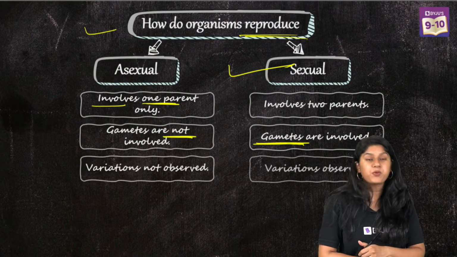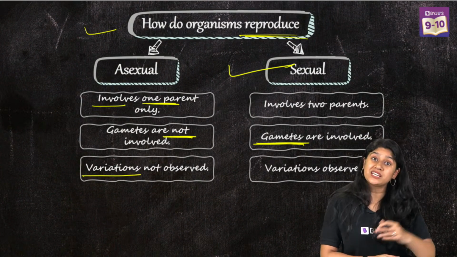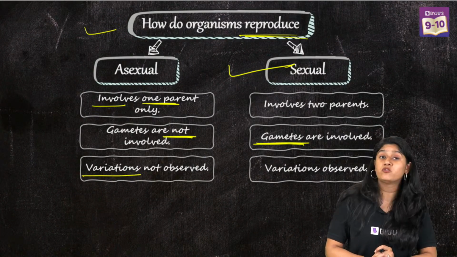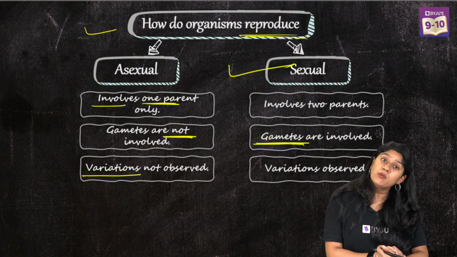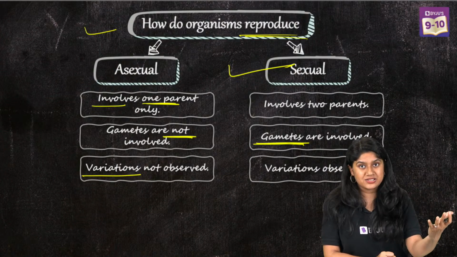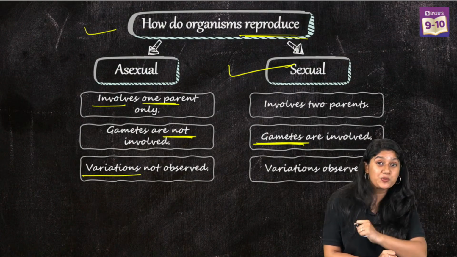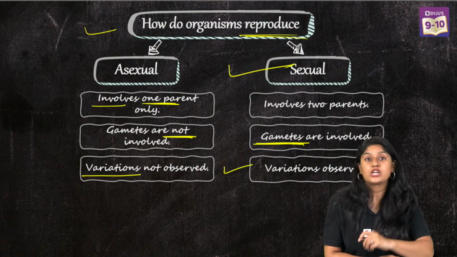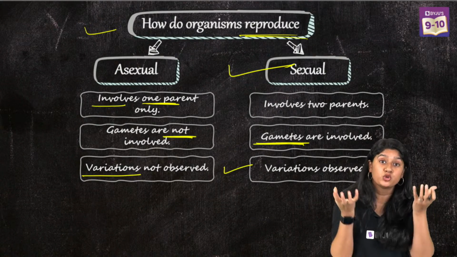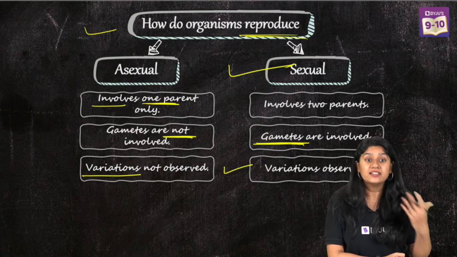Third and very important point is about the variation. In asexual reproduction, we will not see any variation because there's only involvement of one parent and they will be making identical copies of themselves. So we'll not see any variation happening. Whereas in sexual reproduction, we will see variation, because there's a mixing of the genetic material from 2 parents, which will give variation in the offspring.